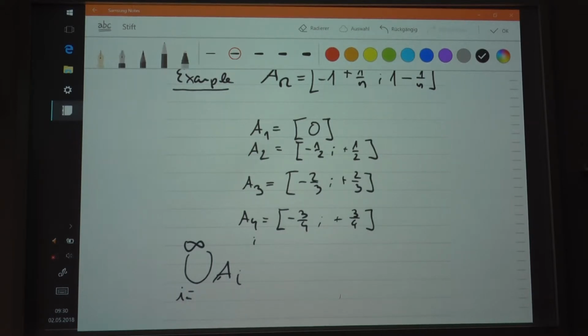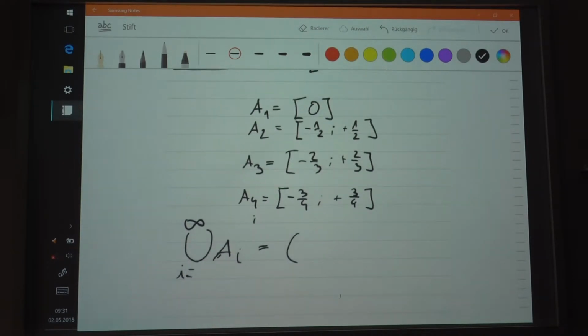So what you would get, you know, the intervals are getting larger, right? But one number will never be covered in the interval, and which is what? Yes, exactly. So this will be resulting in the following countable union. This will be the interval from negative 1 to plus 1, where the lower and the upper bound of the interval are not included in the interval itself. So you can see that here.